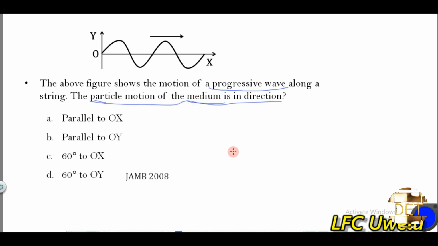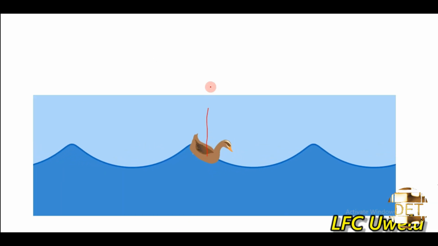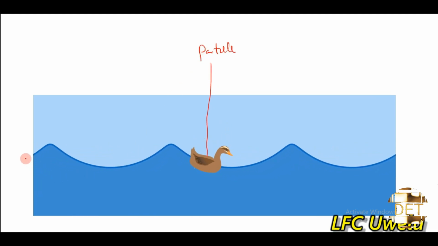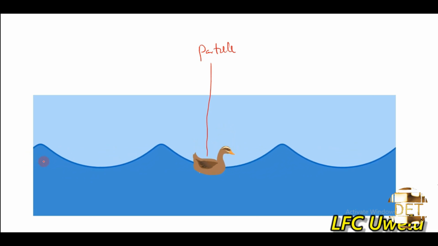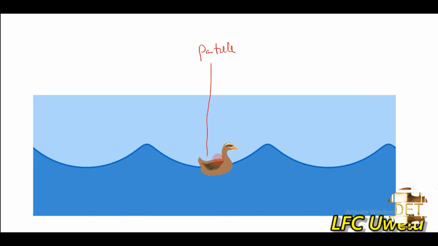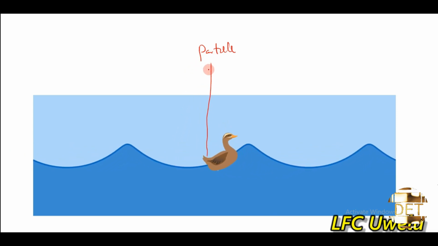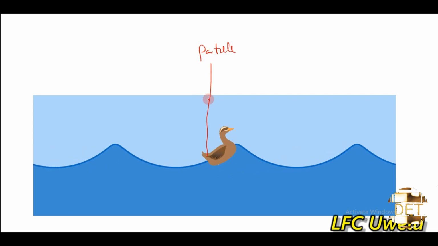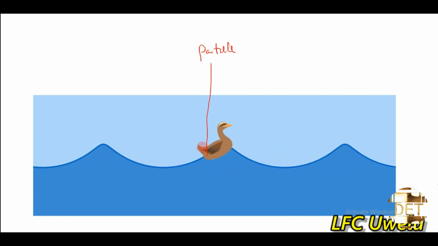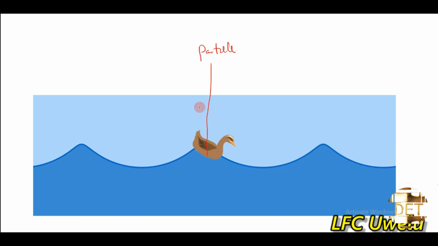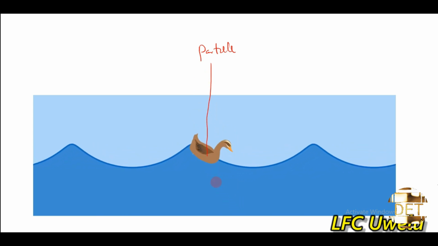So if we go back to the diagram that I showed you the other time, if this dot is the particles of the medium, right? The medium is transferring energy as it travels, but the particles of the medium remain where they are. There is no permanent displacement of this medium. So you can see that it's just moving up and down, up and down, just like that, right?